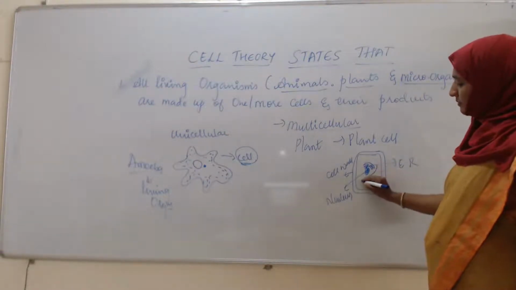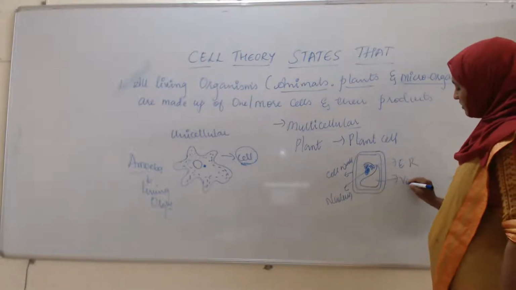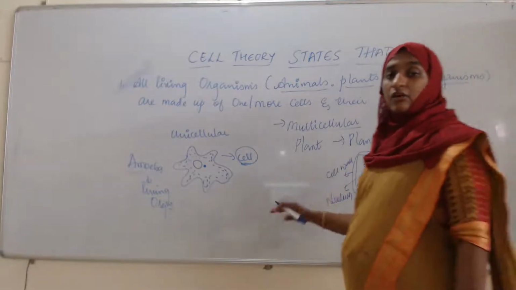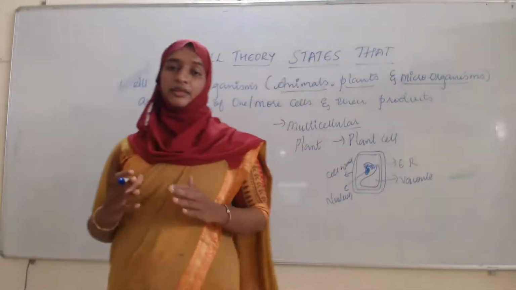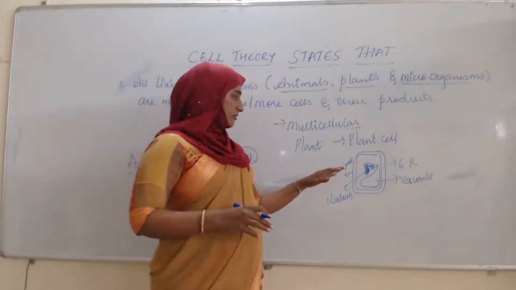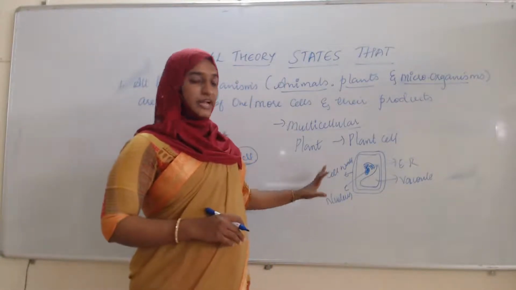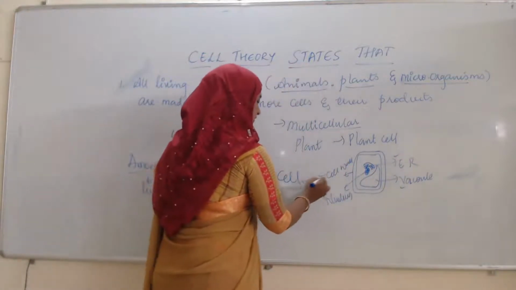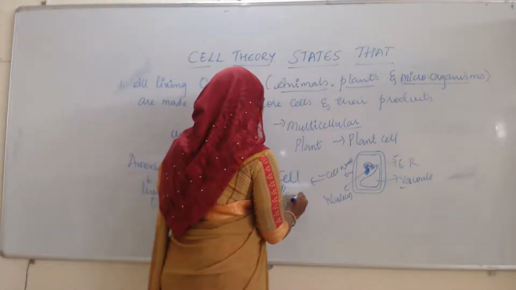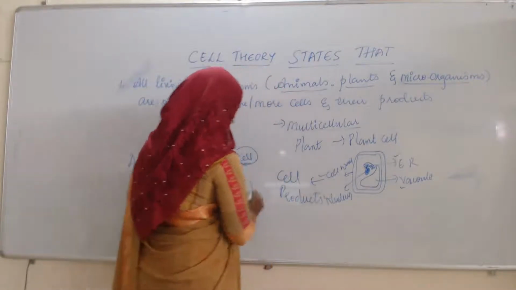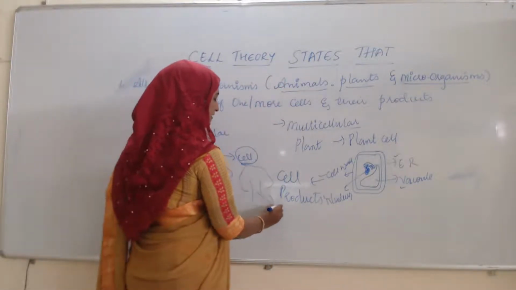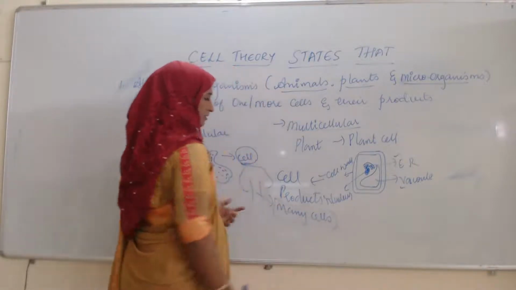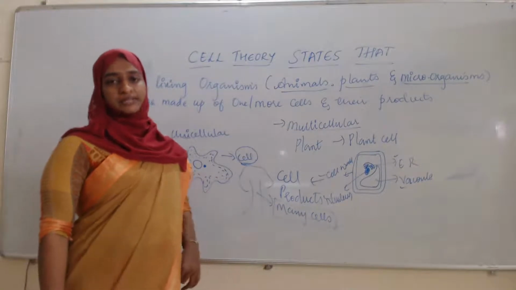One big vacuole will be there. So many cell organelles will be there in the multicellular organism. All these things are the cell products. And here a plant is made up of many cells, that is the reason we call it a multicellular organism.